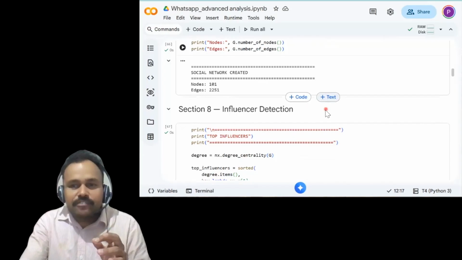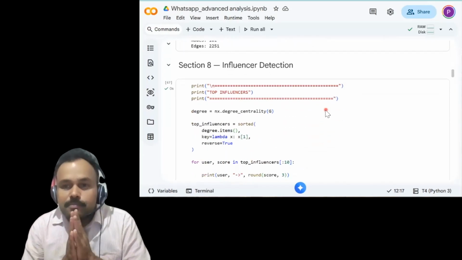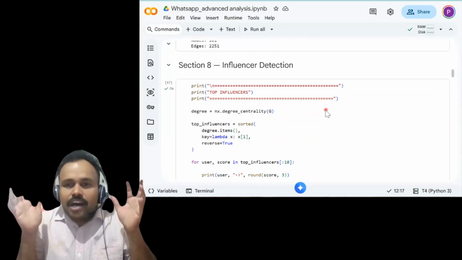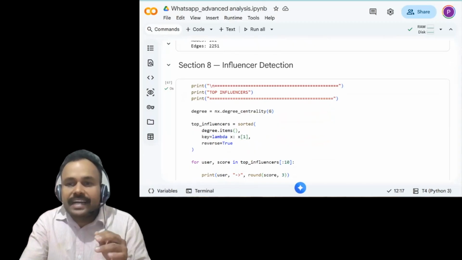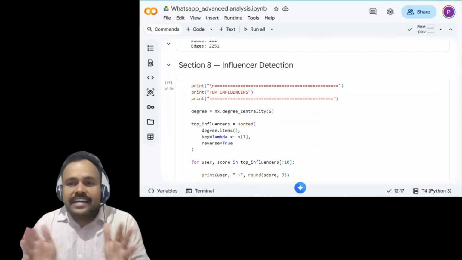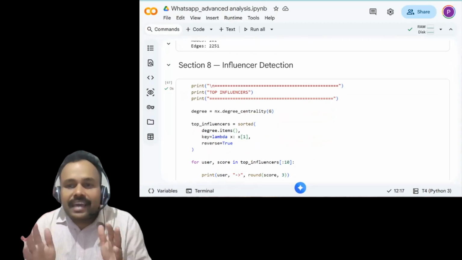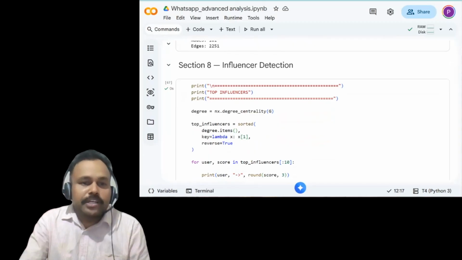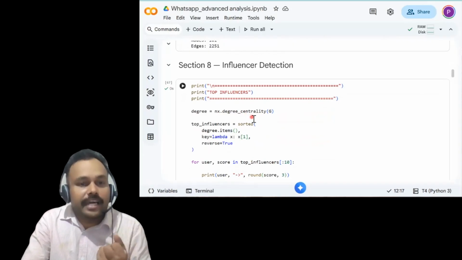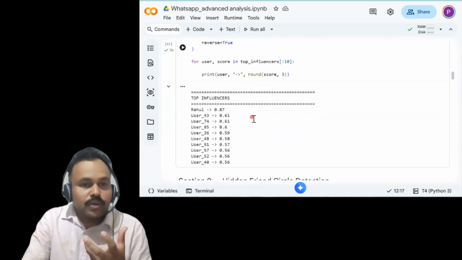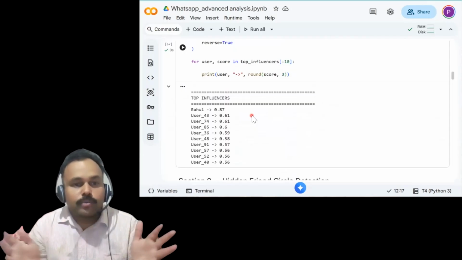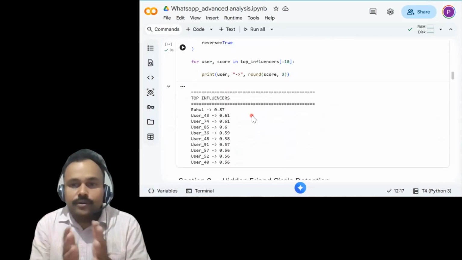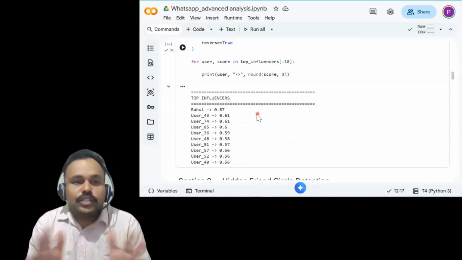After that we are going to identify the top influencers from the WhatsApp group. Top influencers is basically a network analysis technique that measures how strongly each user is connected within the conversation, highlighting the true influencers driving engagement inside the group. So this is what top influencers means for us. We are using degree centrality, which is the method, or we can say algorithm, for this. We can see that Rahul is the top influencer on the list, with 0.87, followed by user 43, user 74, etc. So we have done top influencers.